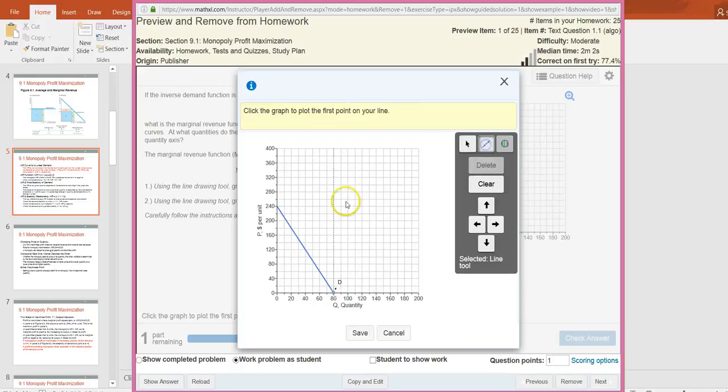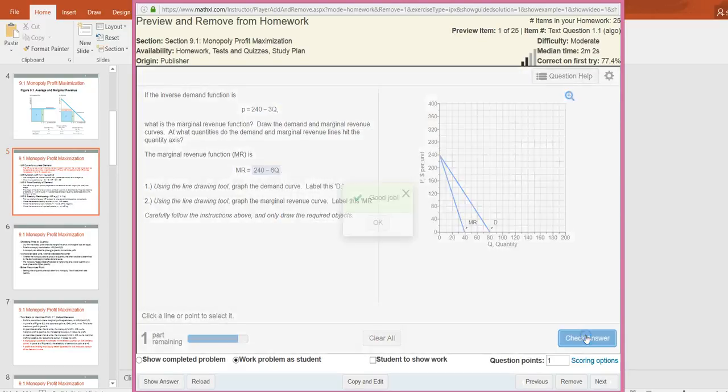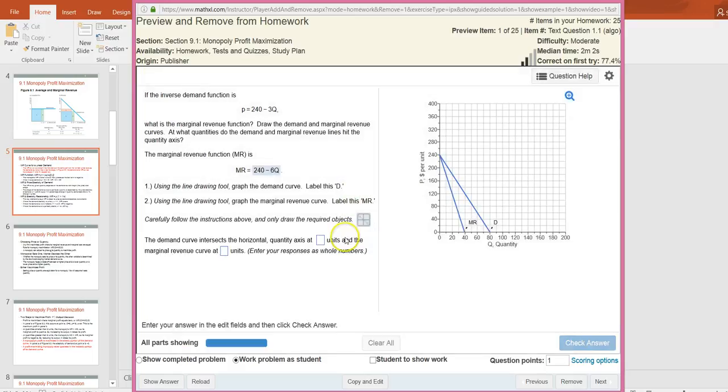And for the marginal revenue curve, starting from the same vertical intercept, but now the quantity is 40 when the marginal revenue equals 0. So that's this point here. So this is marginal revenue. Now let me save my answer and let's check our answer. Good job.